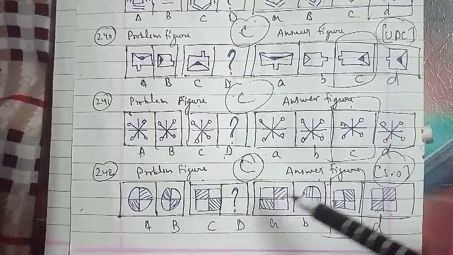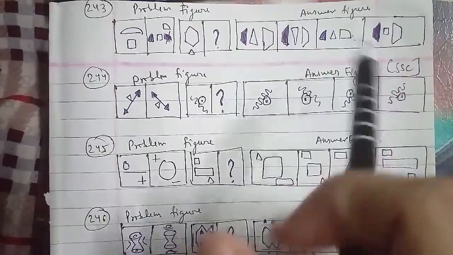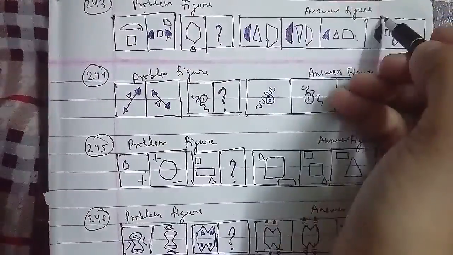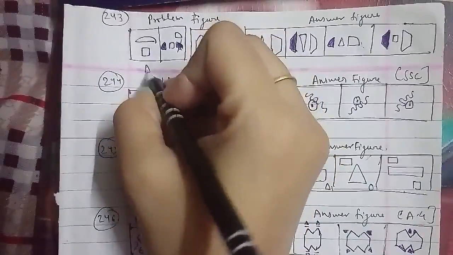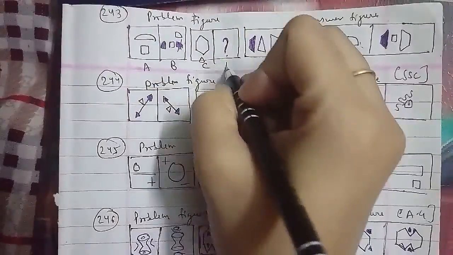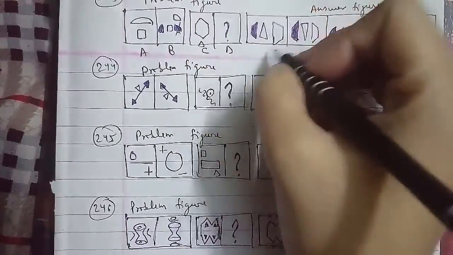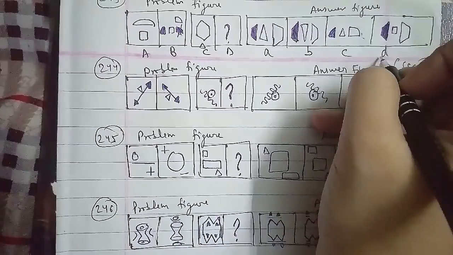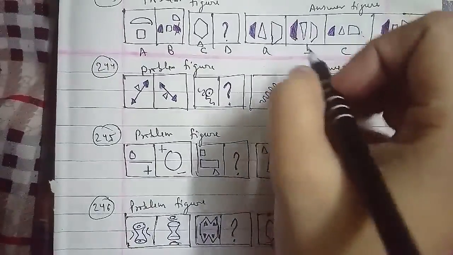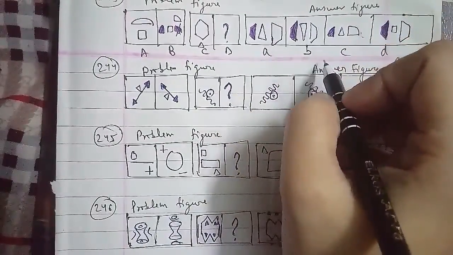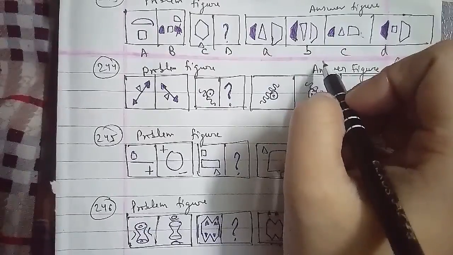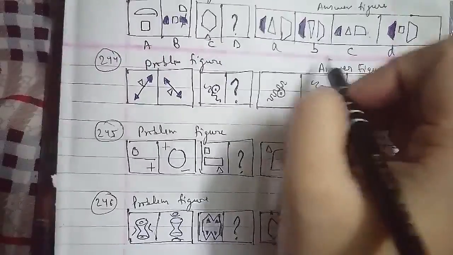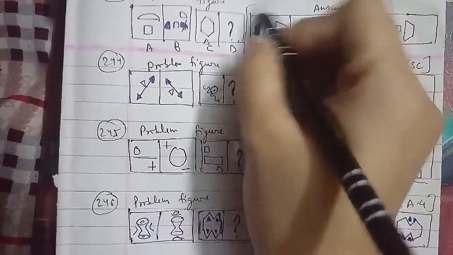This is the 243rd question of the session. These are the problem figures, and these are the answer figures, named A, B, C and D. Here, the upper element of the figure is divided into two equal parts which are separated from each other, and the lower element is introduced between the two parts. So we can say that the figure we have to find out is figure A, which will be the right answer for this question as well.